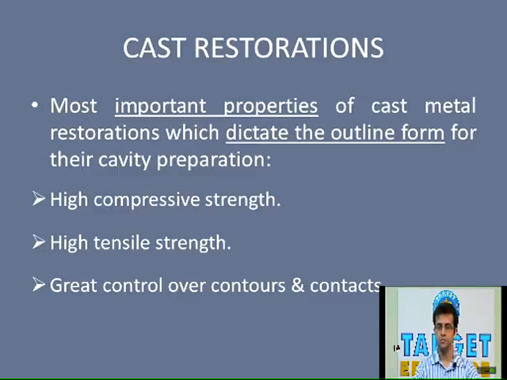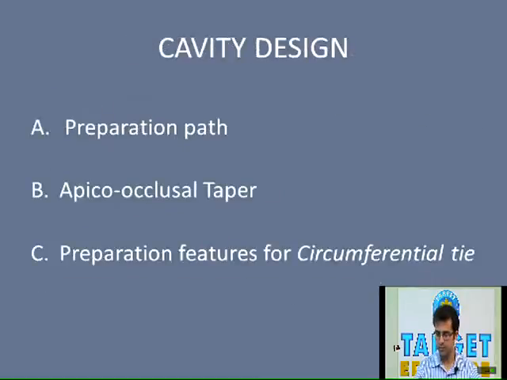Cast restorations have very high compressive strength. Secondly, they have high tensile strength, unlike ceramic and amalgam, which have low tensile strength. Because of this high tensile strength, the cavity preparation for cast restoration can be beveled, since they have sufficient strength even in thin sections. And third, we get control over contacts and contours, as we just said, since it is an indirect restoration.